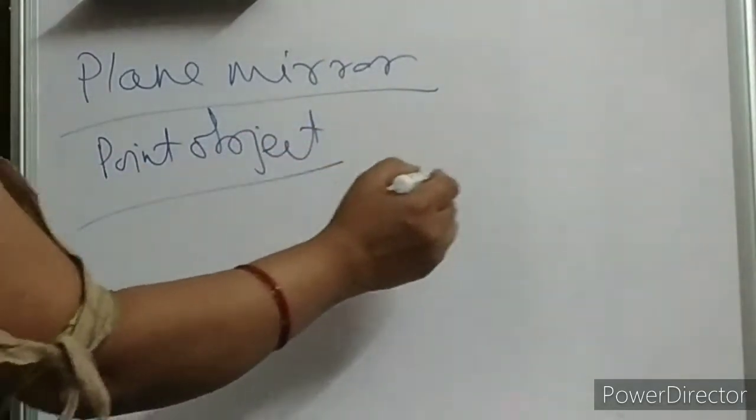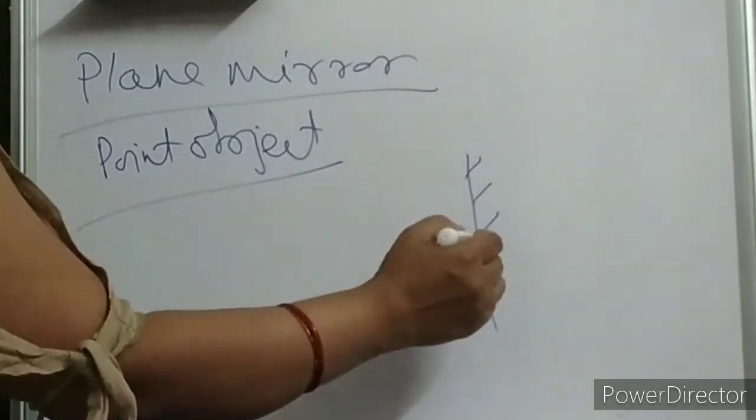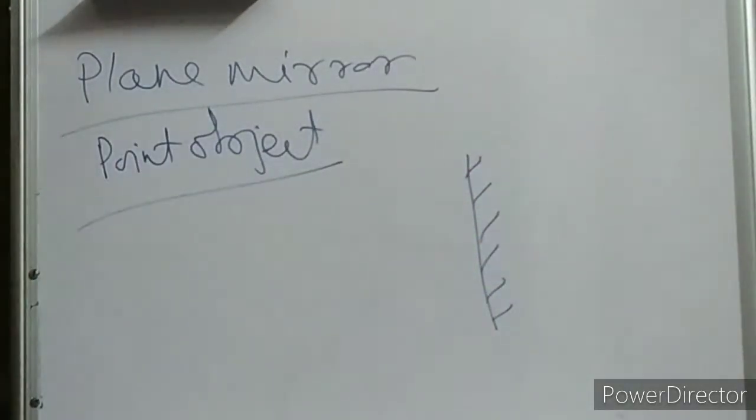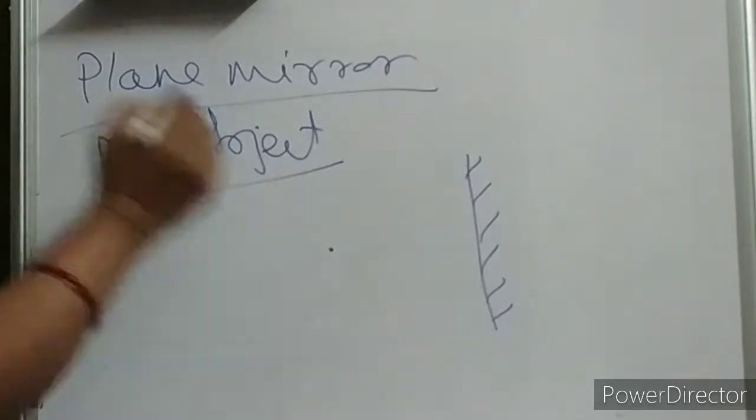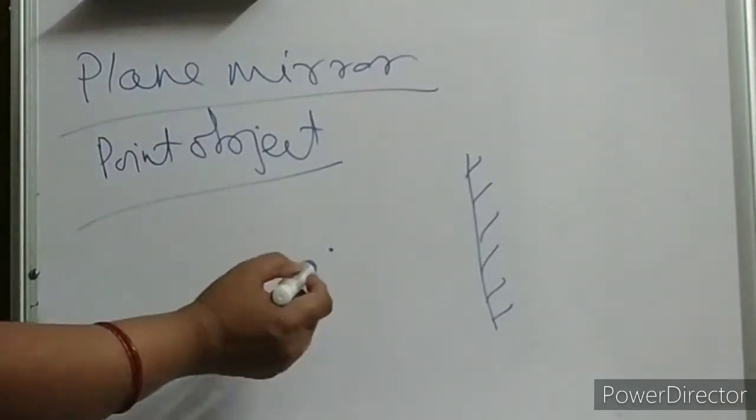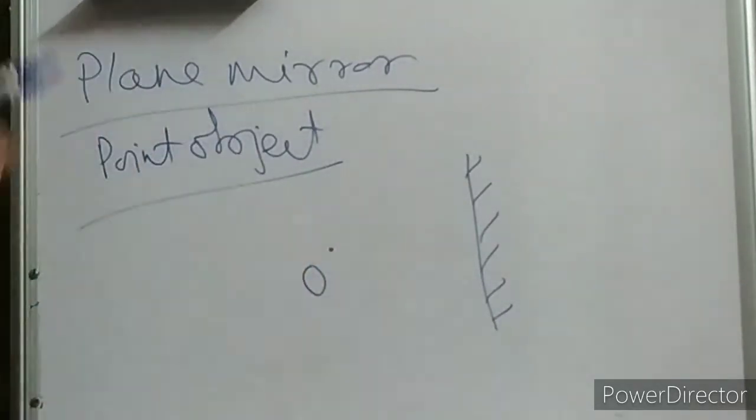So this is your plane mirror, children. The object is over here. Let this object be O. This is your point object. Now we want to get an image. How will you get the image?